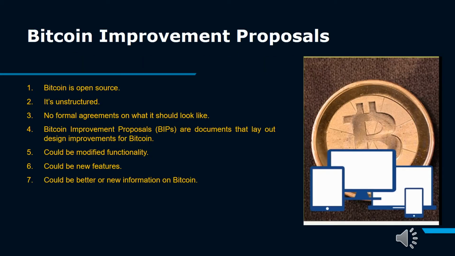Bitcoin improvement proposals. As we know, Bitcoin is open source and unstructured. No formal agreements are there which could say what it should look like. Bitcoin improvement proposals are documents that lay out design improvements for Bitcoin. The Bitcoin community is working on improvements so Bitcoin can also be modified in functionality, having new features, or could have better or new information on Bitcoin.